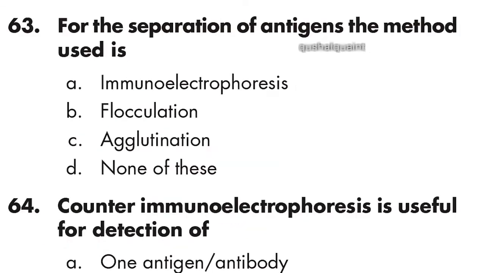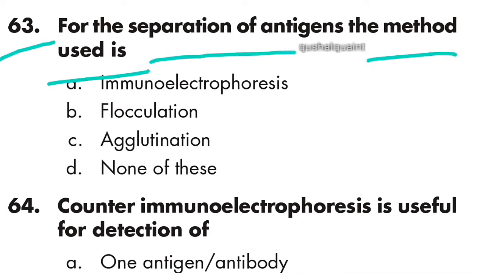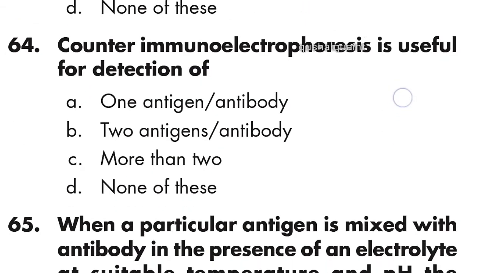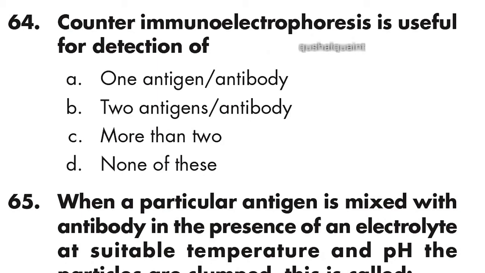63rd question: for the separation of antigen, the method used is immunoelectrophoresis. Option A is right, immunoelectrophoresis. 64th: counter immunoelectrophoresis is useful for detection of one antigen or antibodies. Option A is right, one antigen or antibodies.